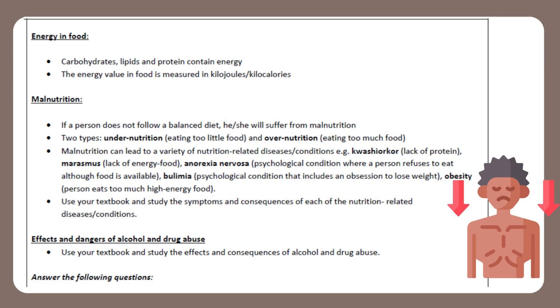Malnutrition can lead to a variety of nutrition-related diseases/conditions, e.g. kwashiorkor, lack of protein; marasmus, lack of energy food; anorexia nervosa, psychological condition where a person refuses to eat although food is available; bulimia, psychological condition that includes an obsession to lose weight; obesity, person eats too much high-energy food. Use your textbook and study the symptoms and consequences of each of the nutrition-related